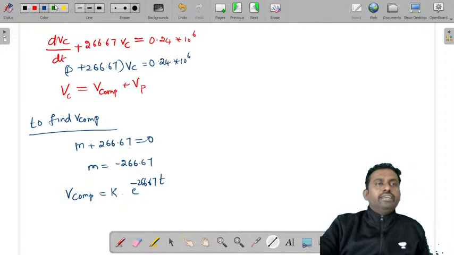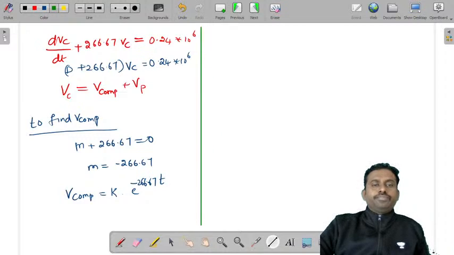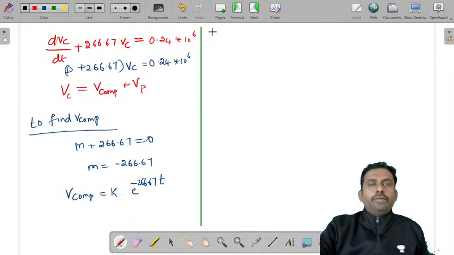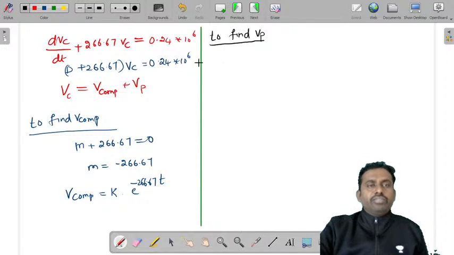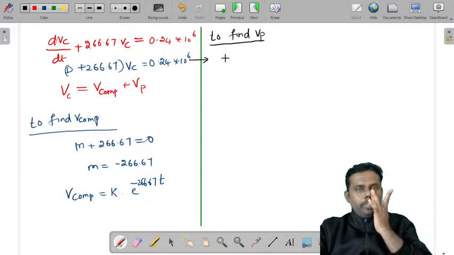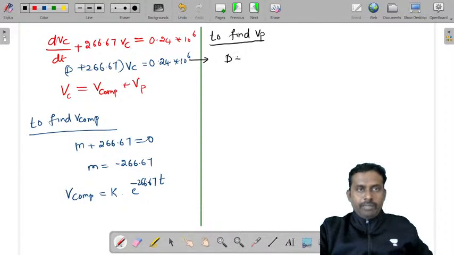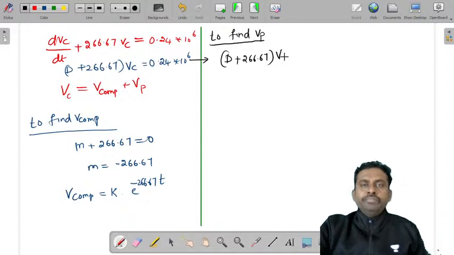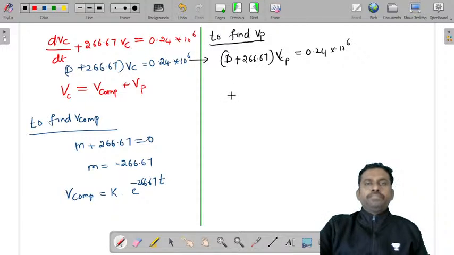Next we need to find the particular integral. To find V particular integral, the RHS is 0.24 into 10 power 6, so we'll write D plus 266.67 into V particular is equal to 0.24 into 10 power 6.